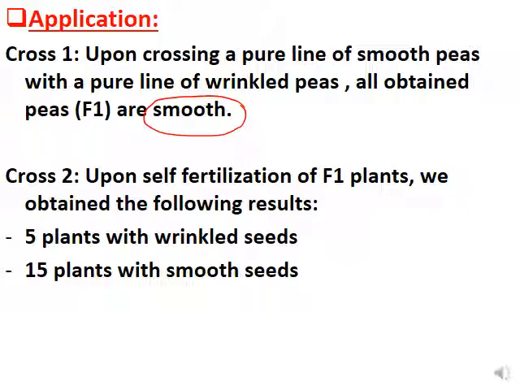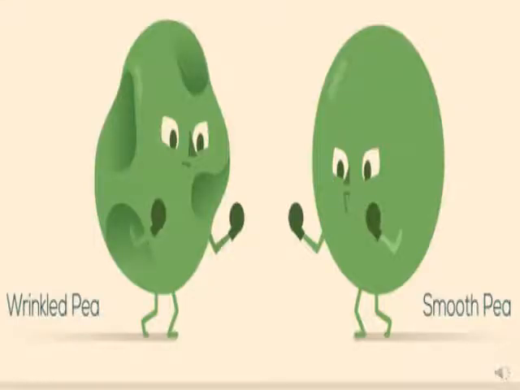So the smooth allele is dominant over the wrinkled, which is recessive. In cross 2, upon self-fertilization, meaning the self-cross, crossing F1 with F1, we obtain 5 wrinkled and 15 smooth. This is the smooth pea, and this is an example of the wrinkled pea.